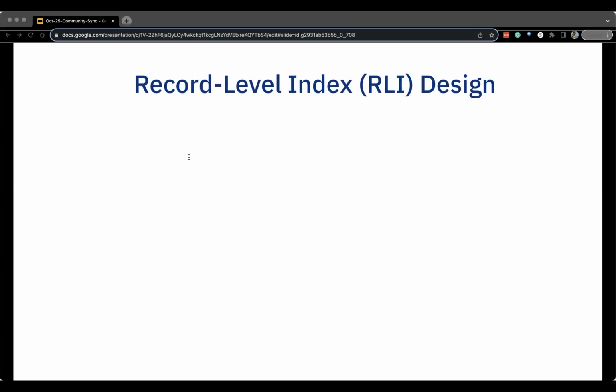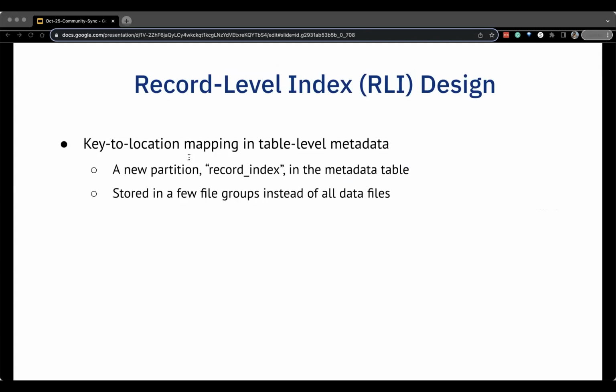So the record level index comes to the rescue here to address the challenges that we just mentioned. By design, the record level index stores the key to location mapping, like the HBase index, directly in the table level metadata. To realize that, there are new partitions called record index that are created internally to store the mapping and the index metadata in a few file groups instead of co-locating with other data files. So this drastically cuts the cost of the file I/O.